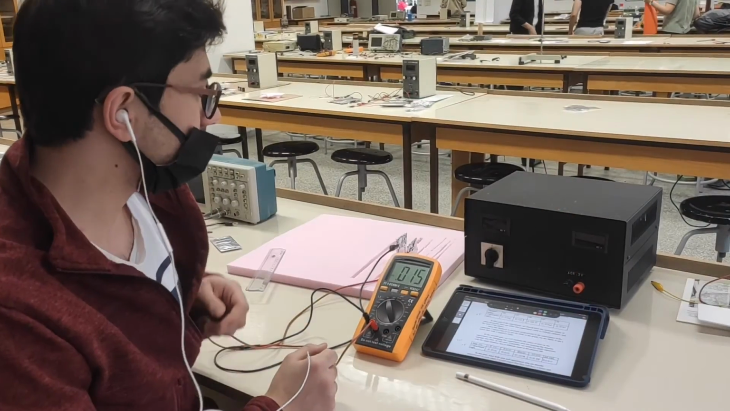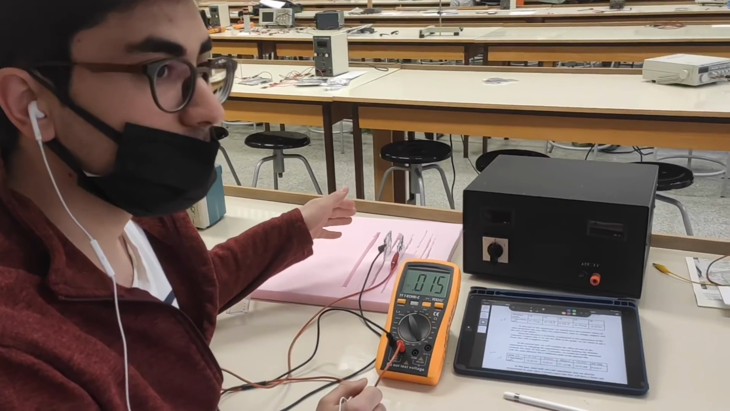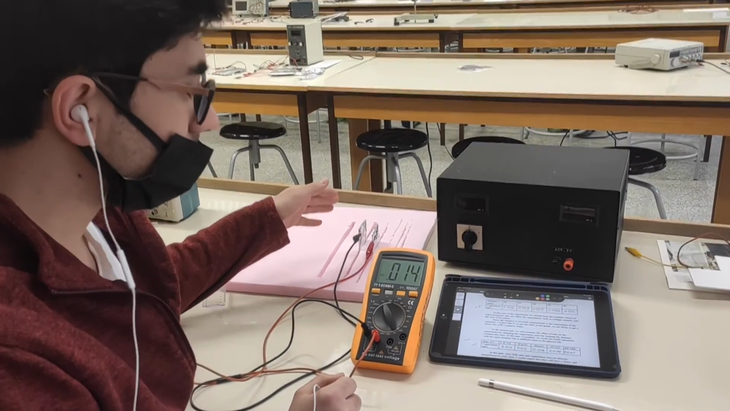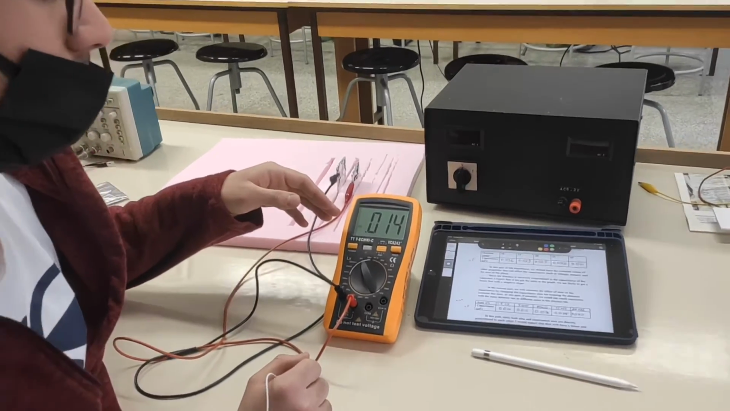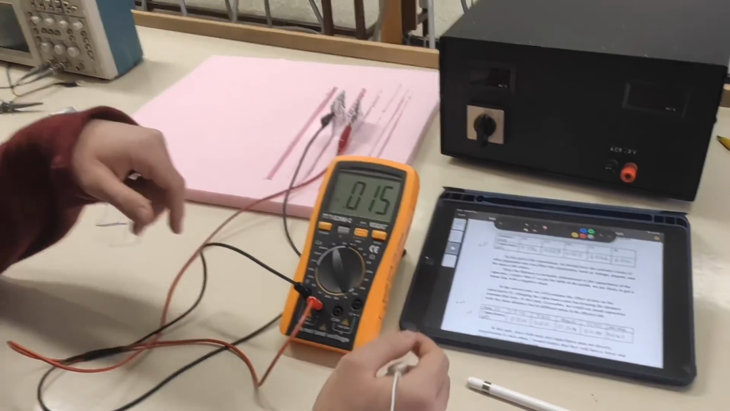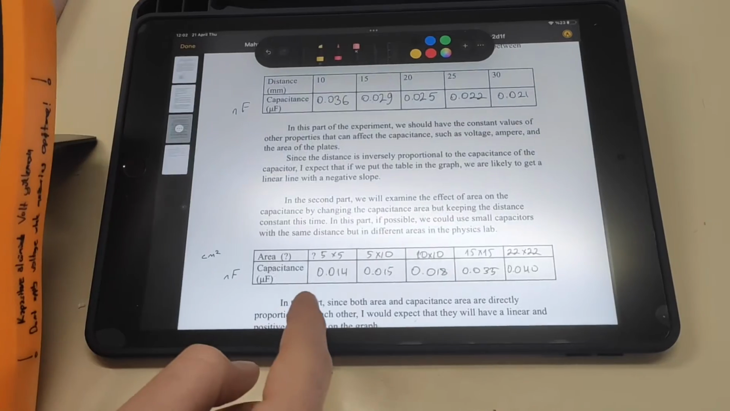For the second part of the experiment, I used a 5 cm side length square plate, and my value is 0.014 nanofarad, and I recorded my value here. I recorded other values in the same way.